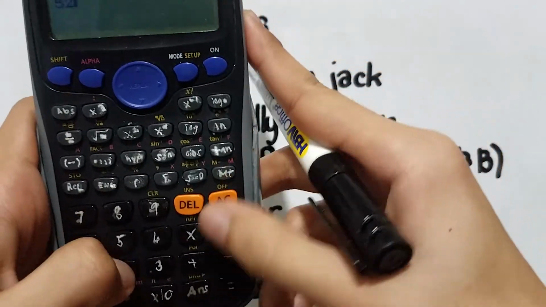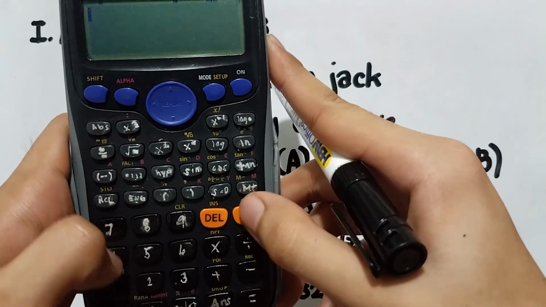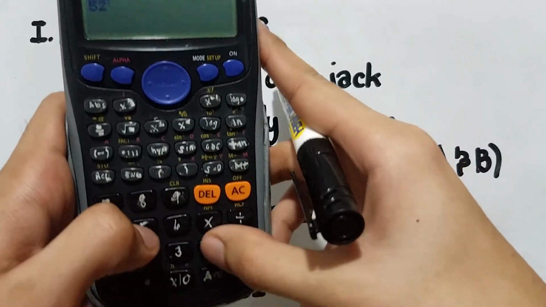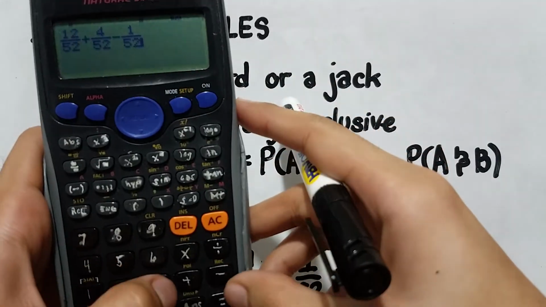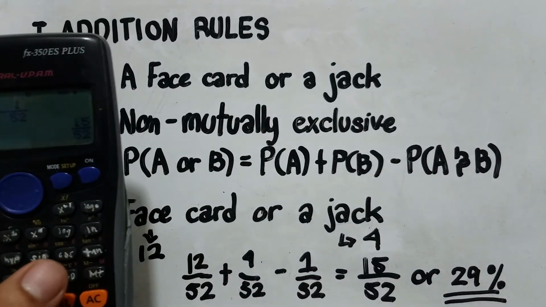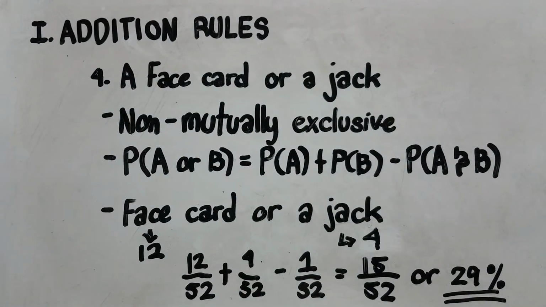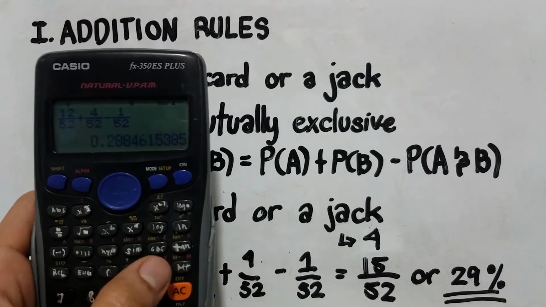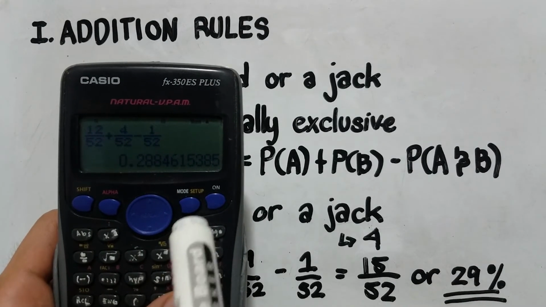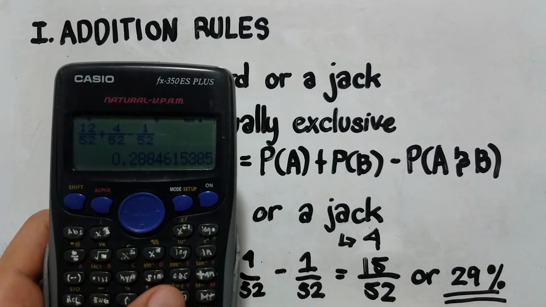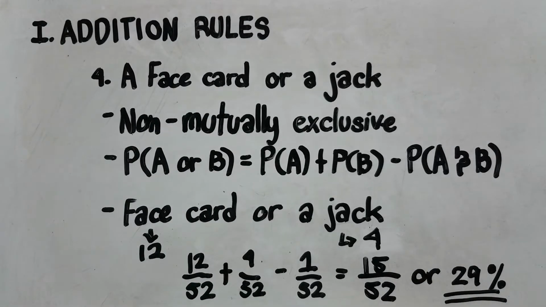And calculating it: 12 over 52 plus 4 over 52 minus 1 over 52 is equal to 15 over 52, or if you want to convert it to decimal, 0.28, or in percentage form, rounded off because it is near 8, so 29%. That is the probability of Peniel picking up a face card or a jack. The result is 29%.